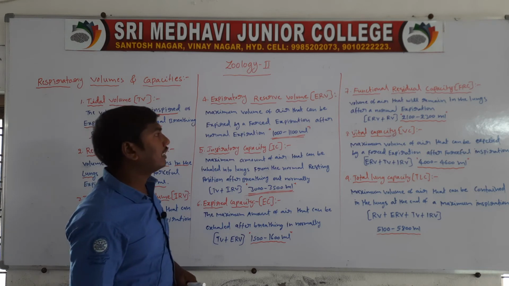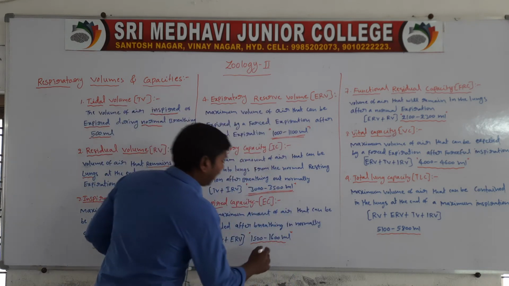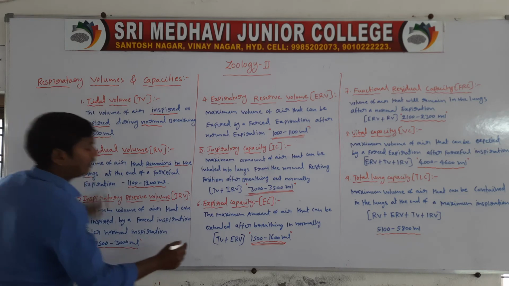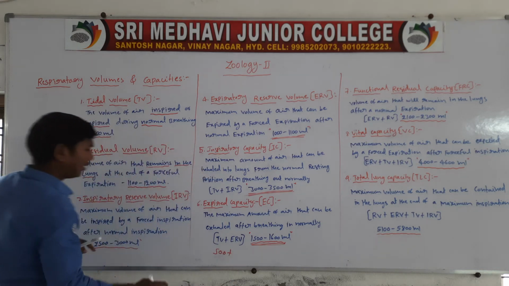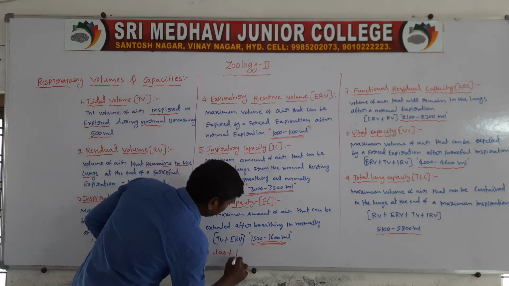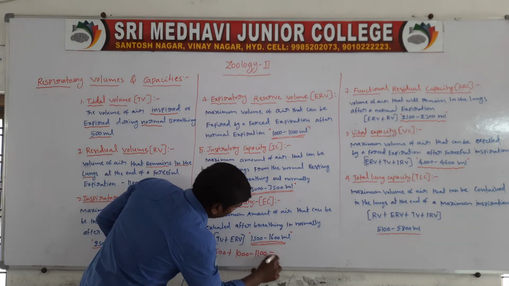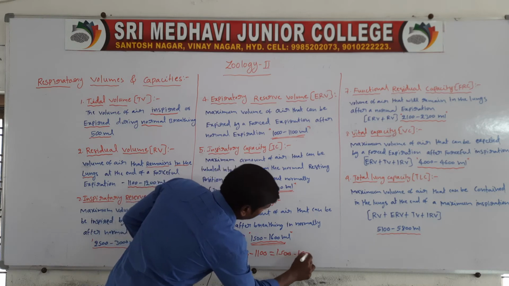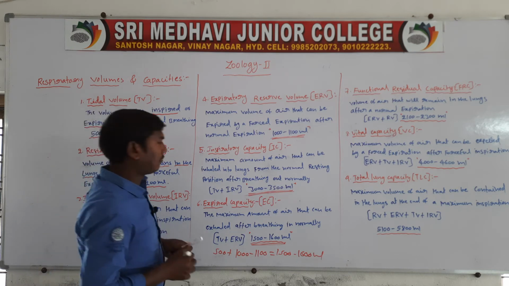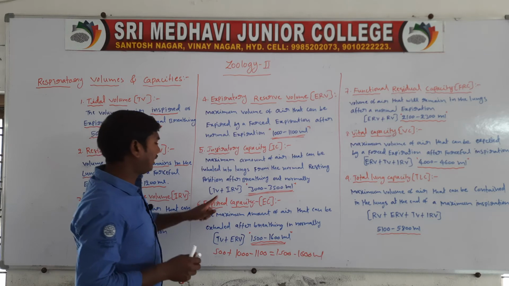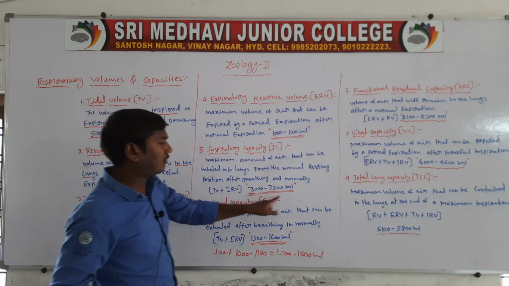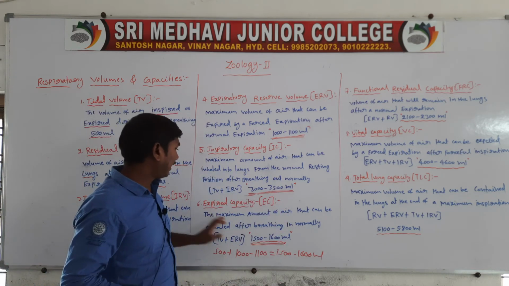The volume is 1500 to 1600 ml. It is TV plus ERV: TV is 500 ml, plus ERV 1000 to 1100 ml. Similarly, the inspiratory capacity means TV plus IRV: TV is 500, IRV is 2500 to 3000, so 3000 to 3500 ml.